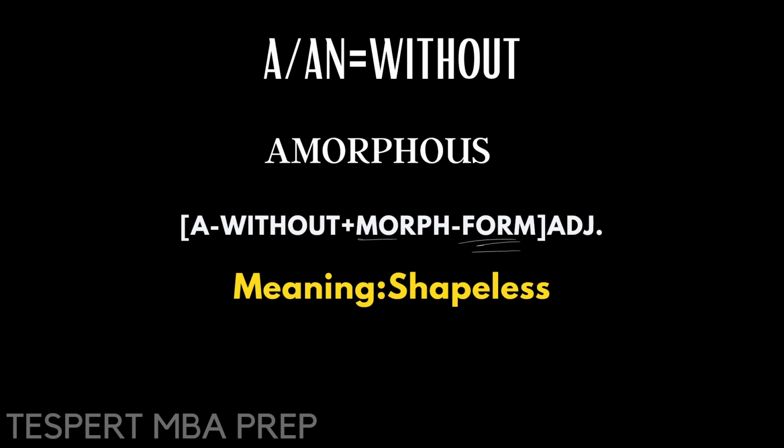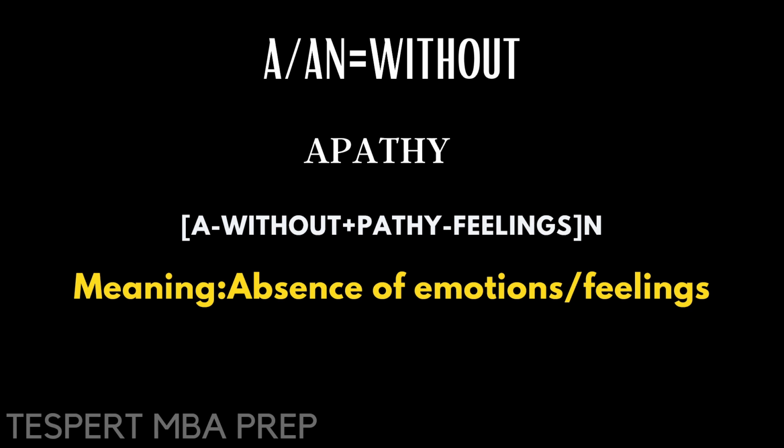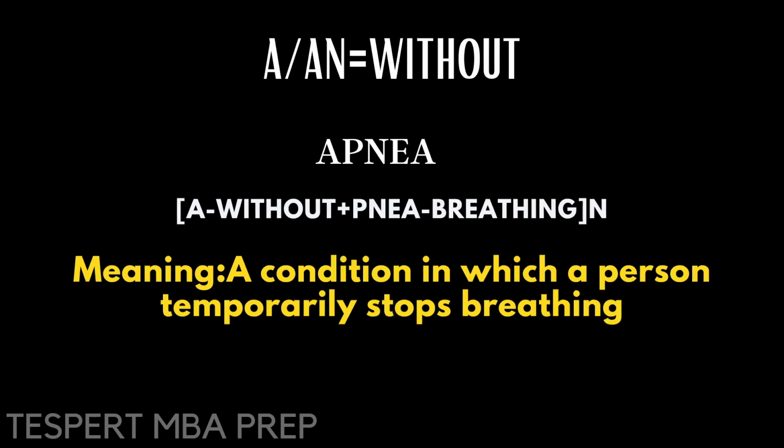So amorphous means without any form, shapeless. Apathy, without feelings, absence of emotions. Apnea. What's meant by pnea? Pnea means breathing. So without breathing, a condition in which a person temporarily stops breathing. That condition is known as apnea.